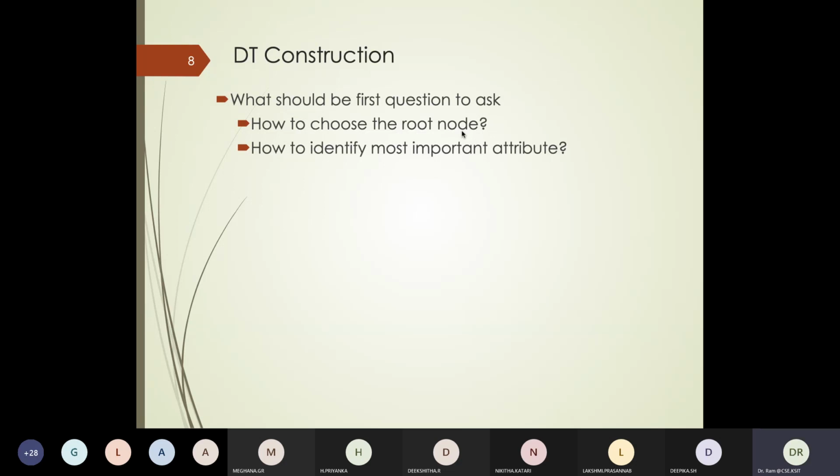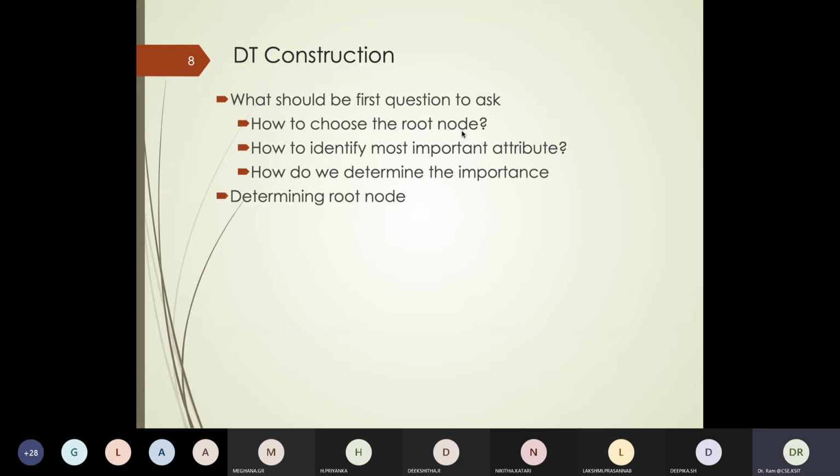So given our data set of 4 variables, which are outlook, temperature, humidity, and windiness, which is most important? Now the importance cannot be decided by some personal feeling. It has to be supported by numbers or some mathematical logic. Based on that, we decide which is the most important attribute.